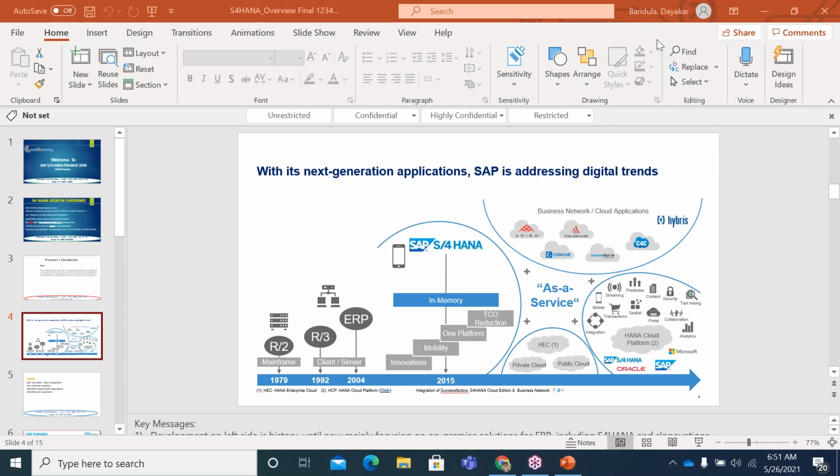So what is S4? Earlier, SAP used to depend on third-party databases like Oracle and others. Now they have started a completely new invention: they have invented their own database. There are two reasons behind this. Point number one, they don't want to give this business to anyone else, and they wanted to occupy this market as well.